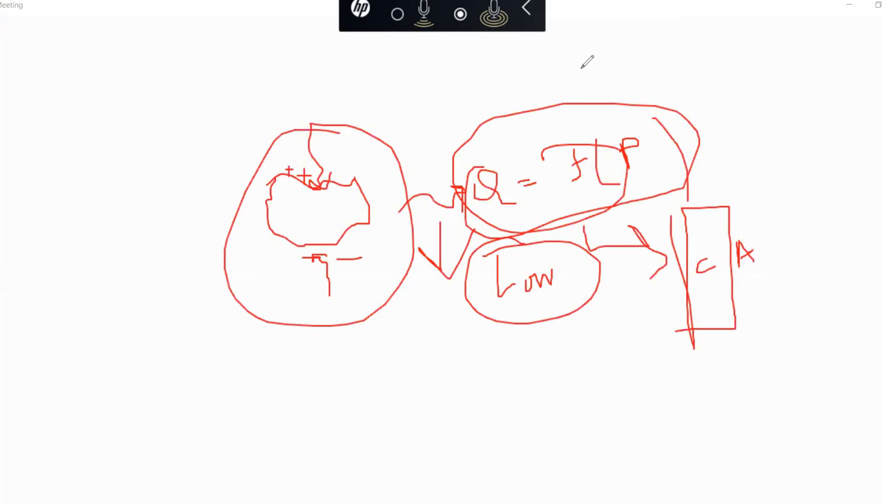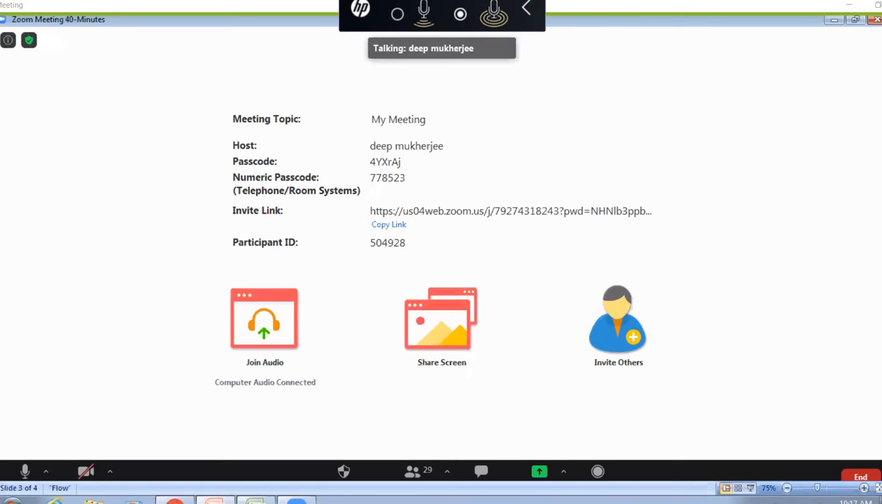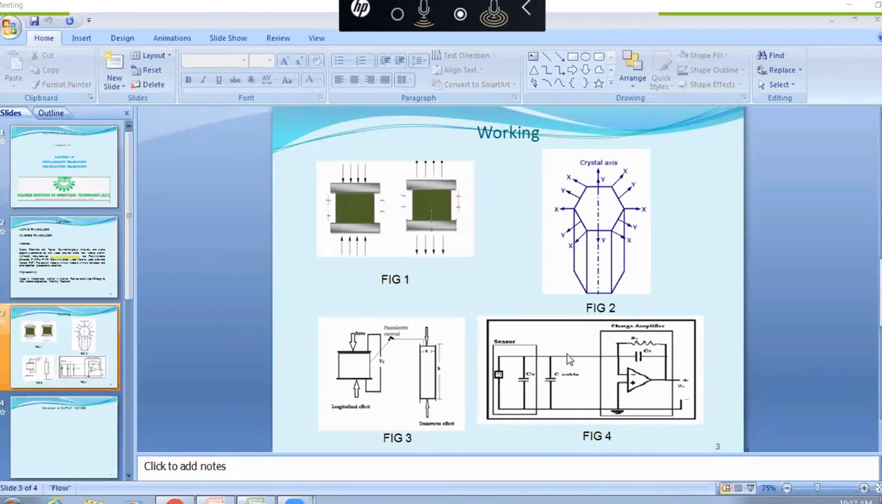In this diagram, I have already shown the equivalent circuit diagram. This is the piezoelectric crystal sensor. The charge is carried into a charge amplifier, which is an electronic circuit. So this electronic circuit is the charge amplifier.